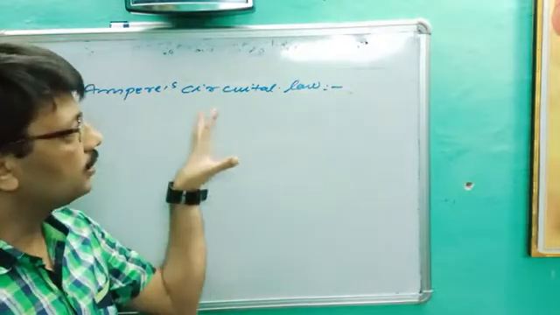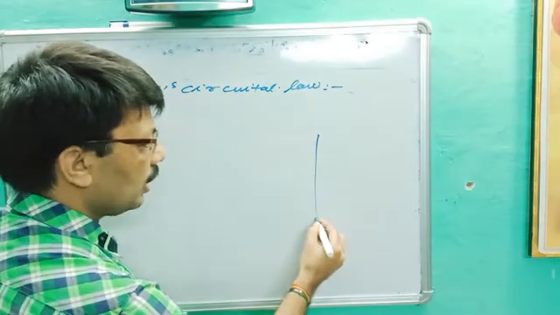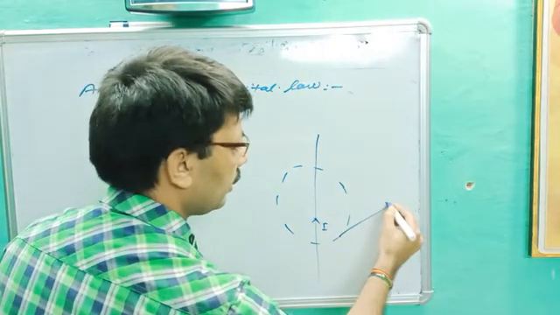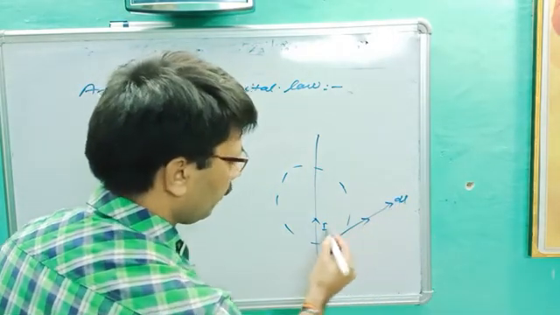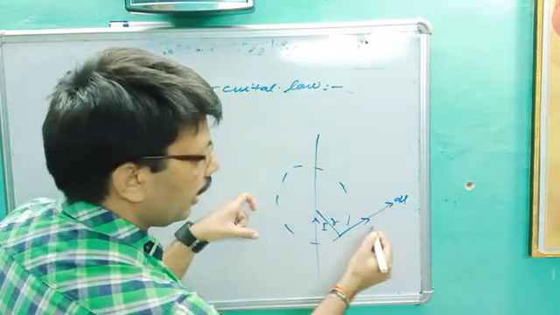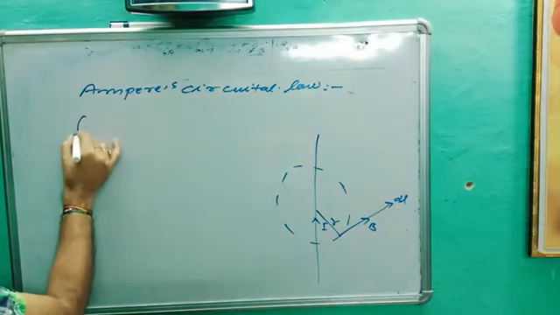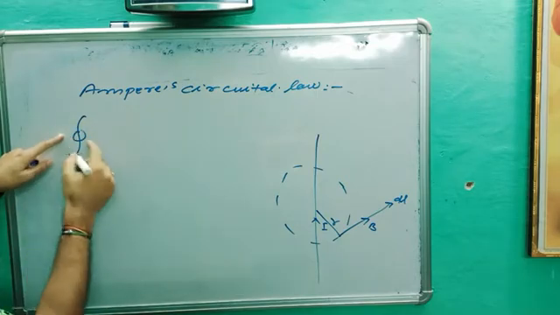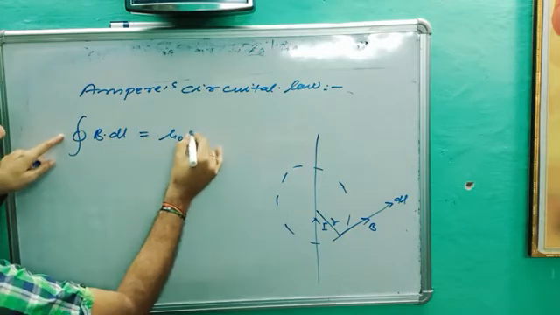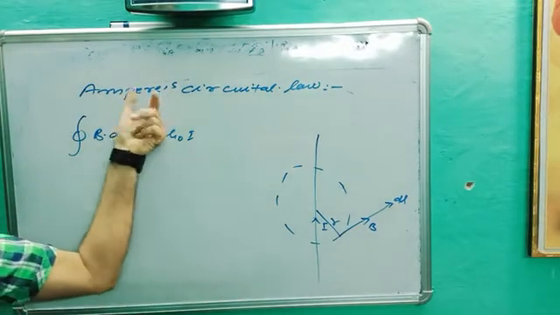Keep in mind, it is the alternative form of Biot-Savart law, according to which, let us suppose this is a long straight wire, flowing current is I, then there is a magnetic field in the surrounding area, and let's suppose this current element is dl, radius is r, and magnetic field created is B. So according to Ampere's circuital law, the line integral of magnetic field in a closed loop is equal to mu naught times the total current drawn. Very important point: B dot dl is equal to mu naught I. This is called Ampere's circuital law.